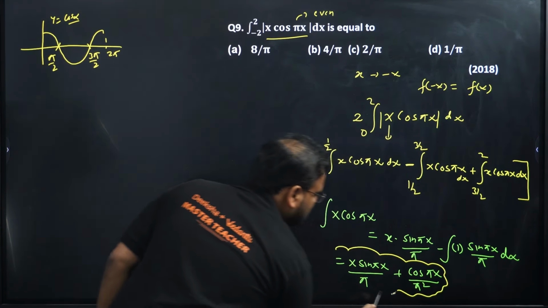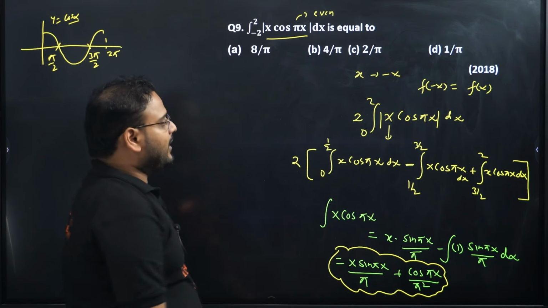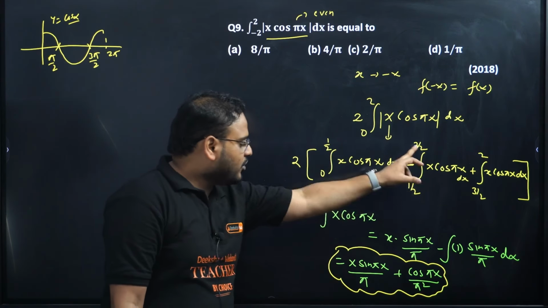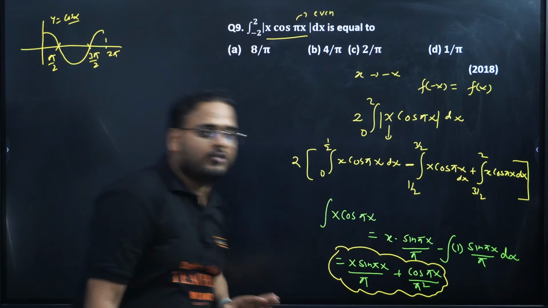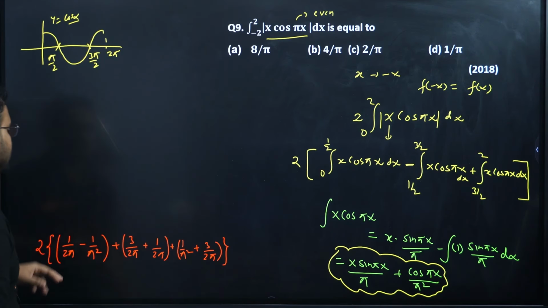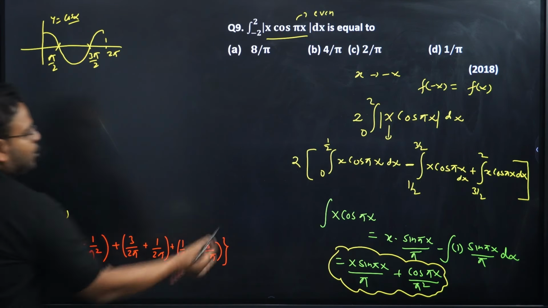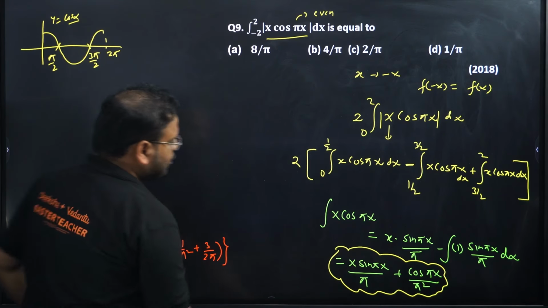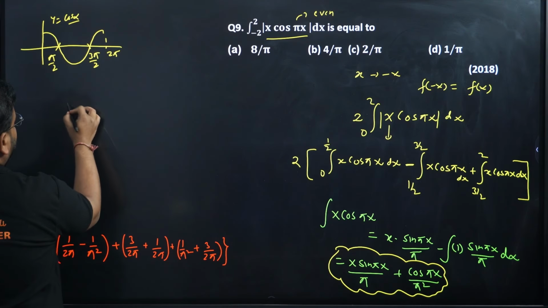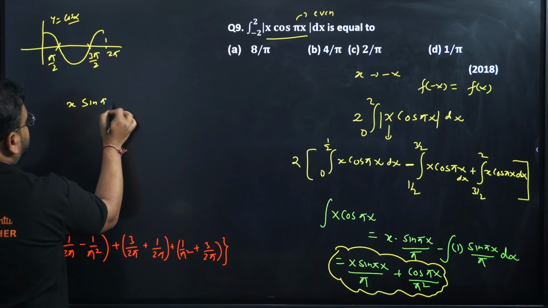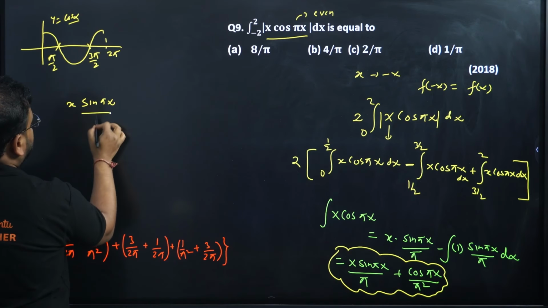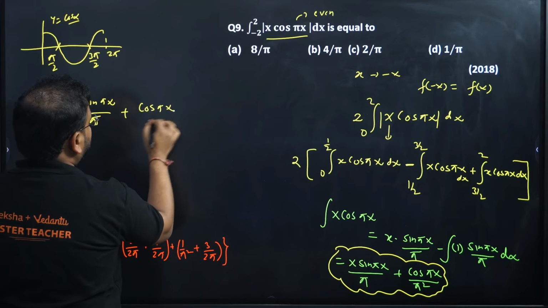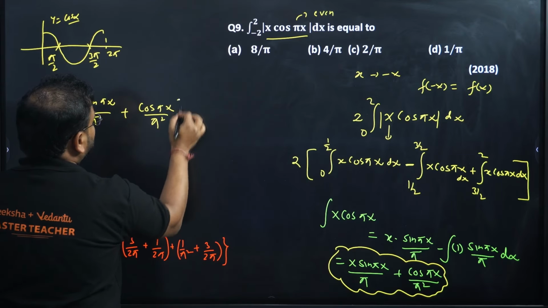And now in this, you have to apply the limits. Okay. One time you're going to apply from 0 to 1/2, 1/2 to 3/2, and 3/2 to 2. And when you do that, you'll get something like this. See, 2 is outside. When you apply the first one, I'll show you the first one. What I have is x sin πx by π plus cos πx by π square. Let me apply the first limit and show it to you.